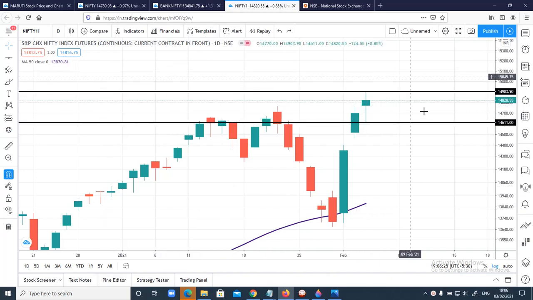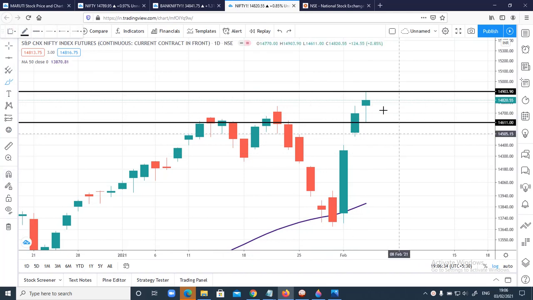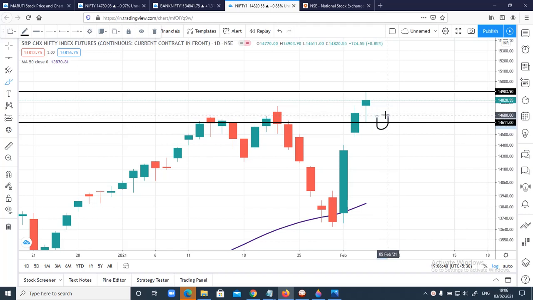Here in Nifty, if you see, I have marked the high and low of today's candle. This will be a very important level for tomorrow. The reason for marking this, let me tell you. You can see here, in case price retraces down and we see any bearish candle closing in the daily time frame, we can see a downfall.